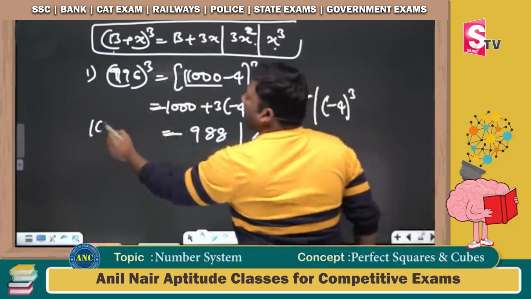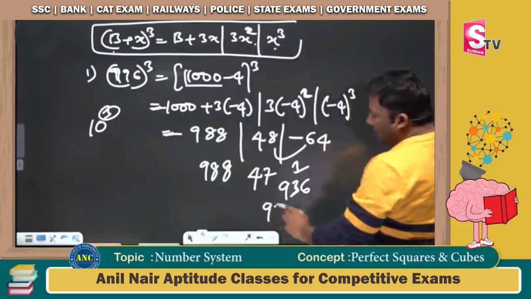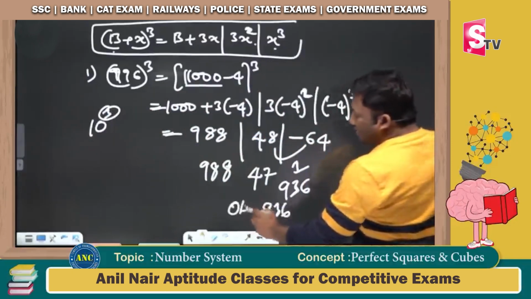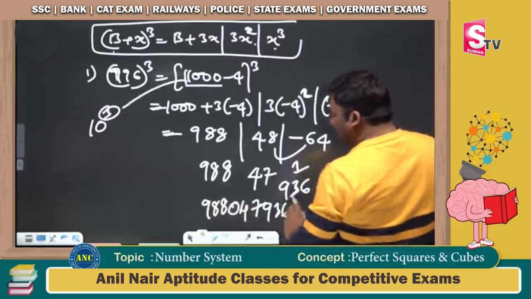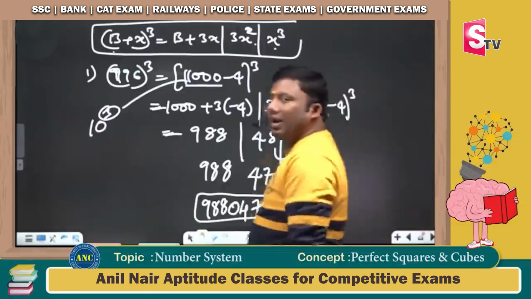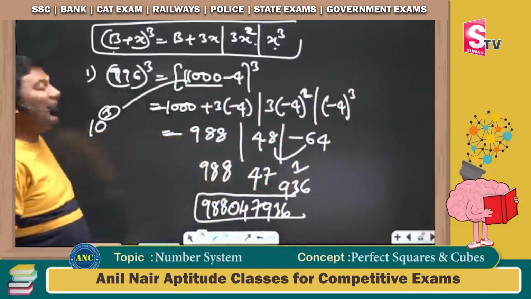1000 is 10 power 3. Last three places should have 3 digits. 936 is 3 digits. 47 in 3 digits is 047. And it is 988. You can check with the calculator whether the answer is right or wrong. I hope it is clear.